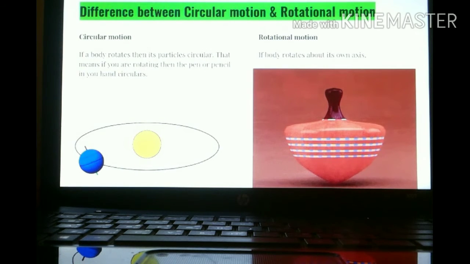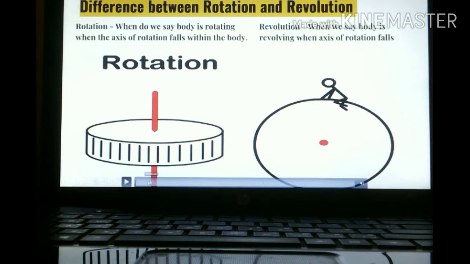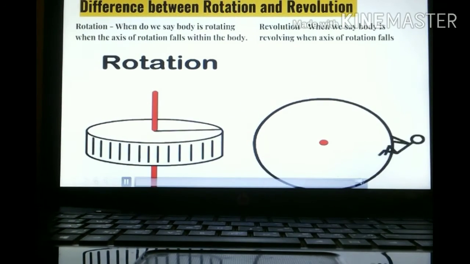Okay, let's move on. Rotation and revolution. When do we say that the body is rotating? When the axis of rotation falls within the body. You can see this axis of rotation is falling within the body, so we can say that this body is rotating. Over here, when do we say that the body is revolving? When the axis of rotation is falling outside the body.